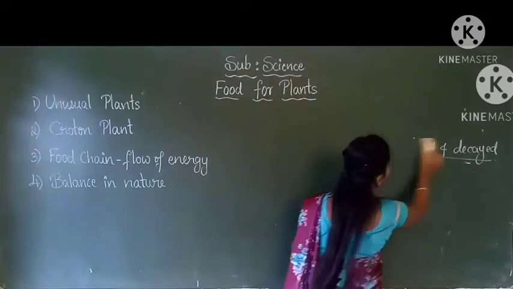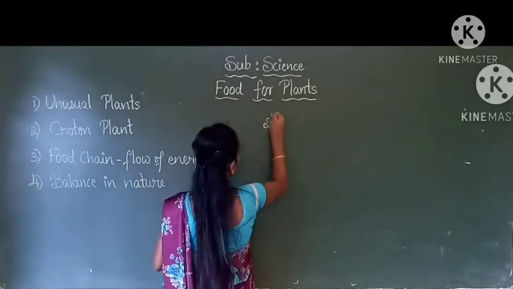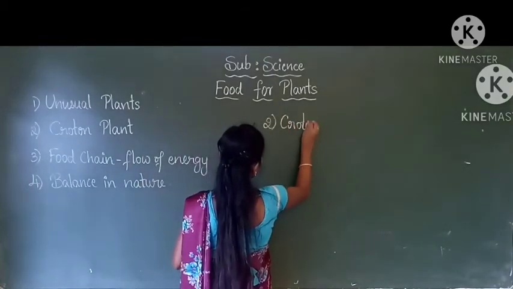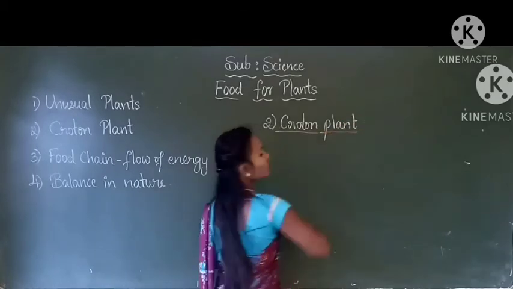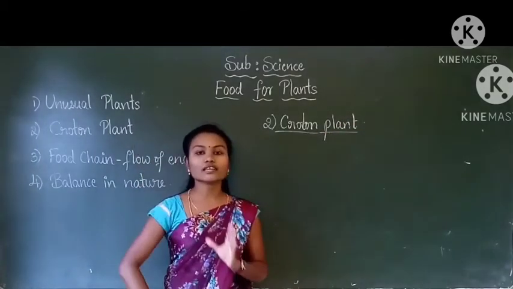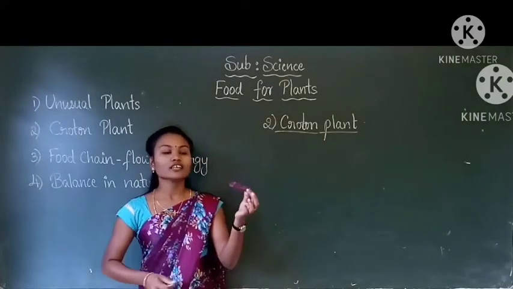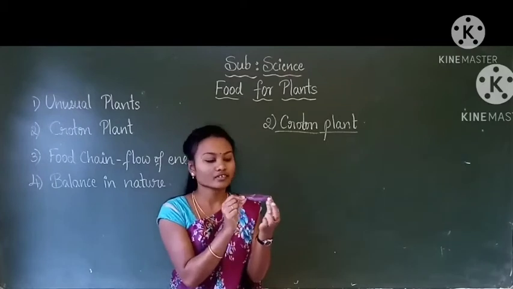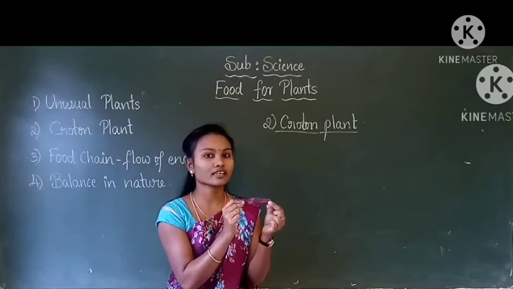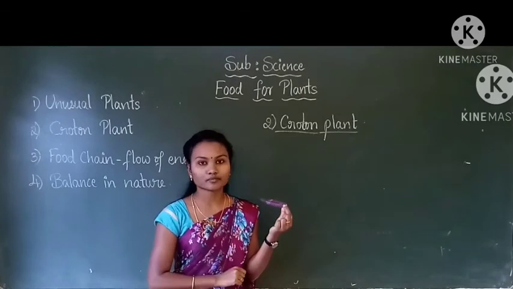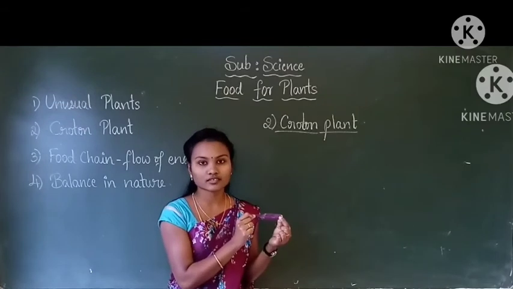Croton plant. Have you ever seen a leaf in red color? Okay. Here you can see the leaf. It is not in green color. It has some color. So why does it have some color? What is the reason for this?